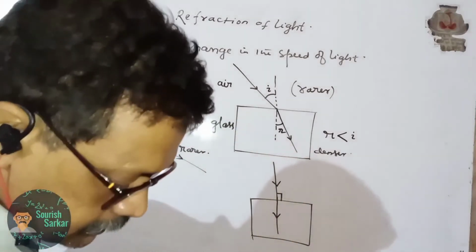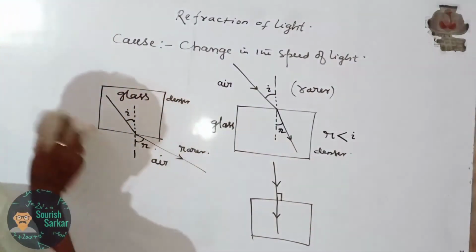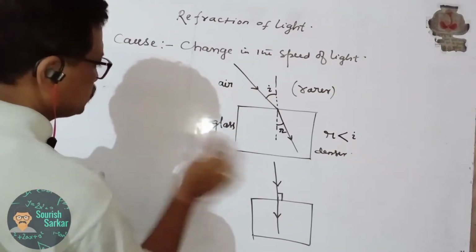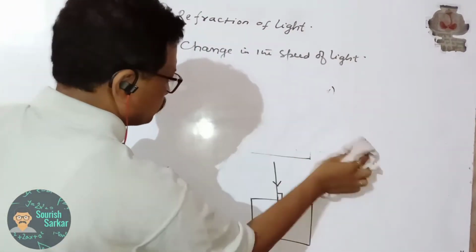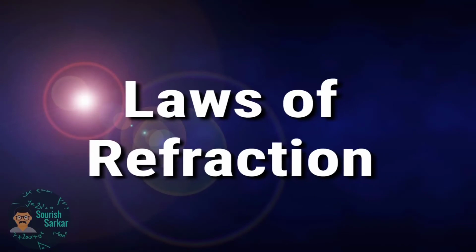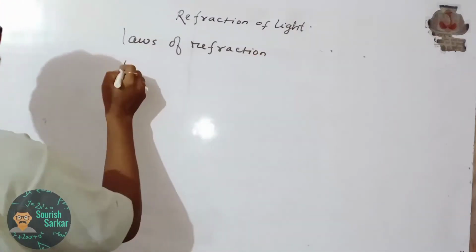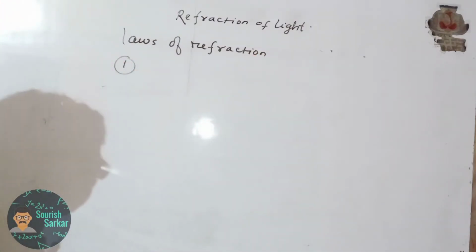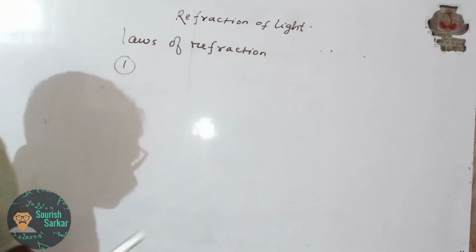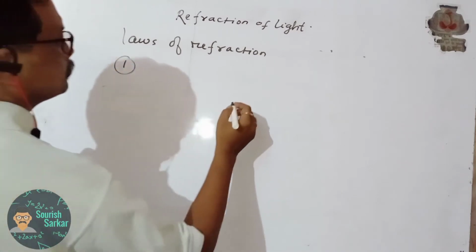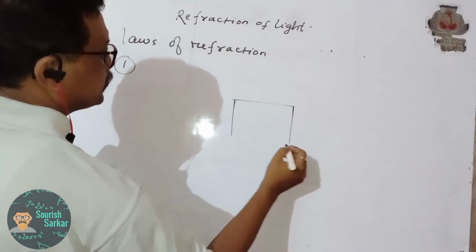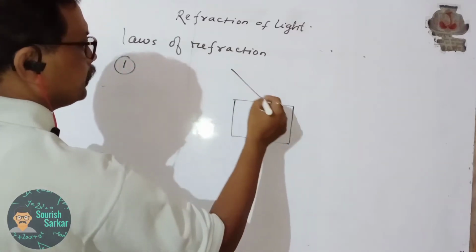Now let us discuss the laws of refraction. The first law is that the incident ray, refracted ray and normal at the point of incidence lie on the same plane.